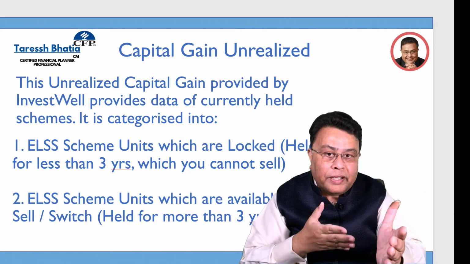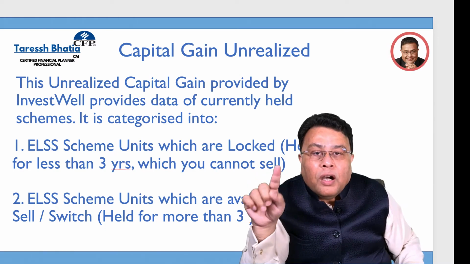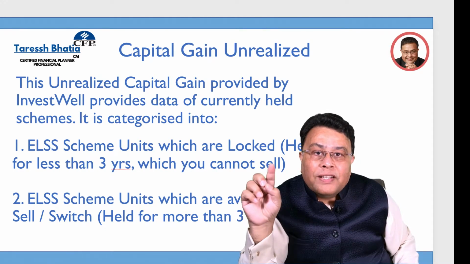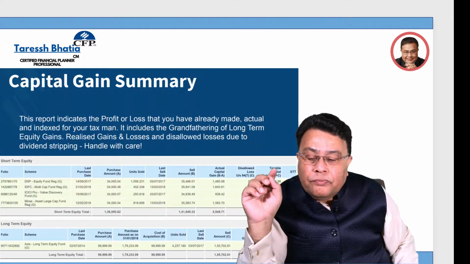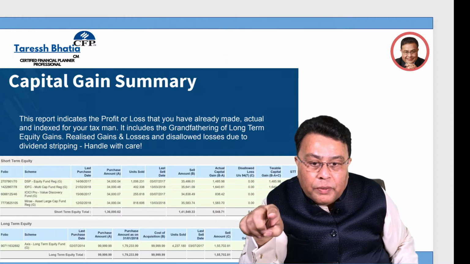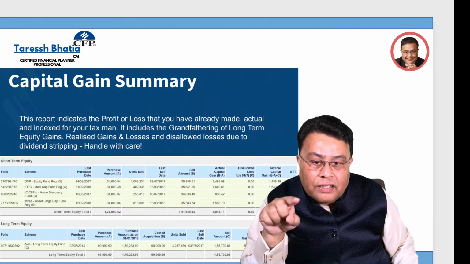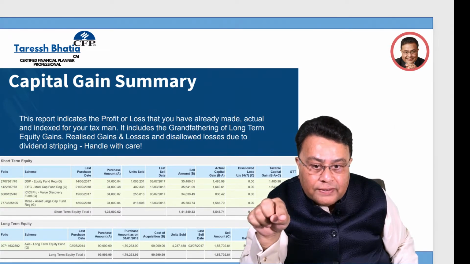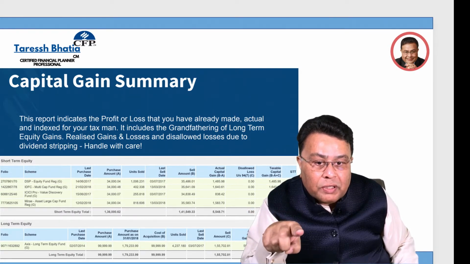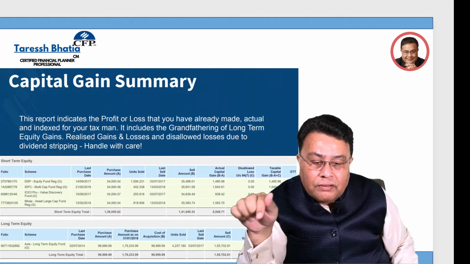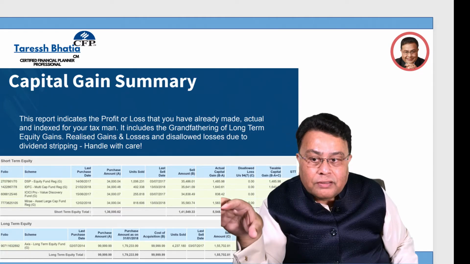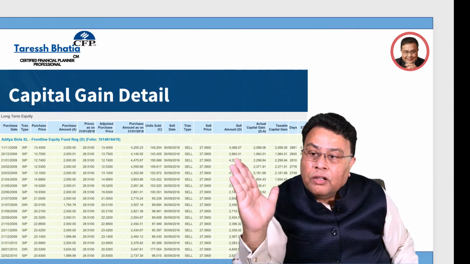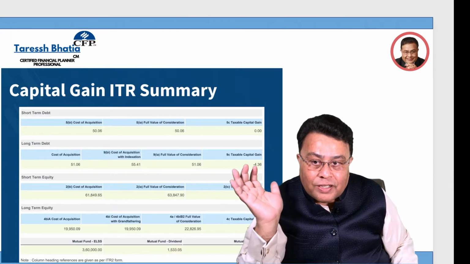So 2 lakhs is the capital gains. This report will tell you how much is the capital gains, called unrealized, before you actually redeem the amount. Now, in the capital gain summary report, you can see the actual capital gain. The taxable capital is mentioned, divided into short term and long term, and the taxation is also given in detail for each of the SIPs and the funds.